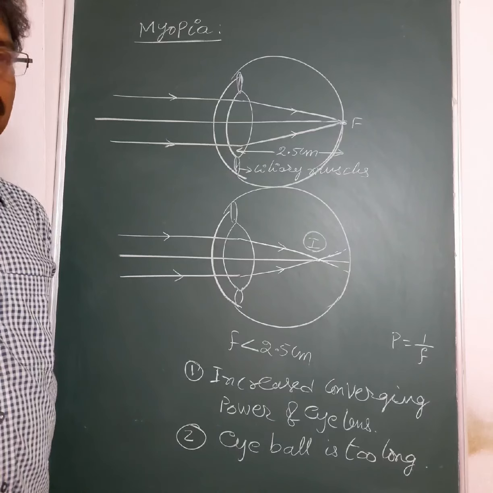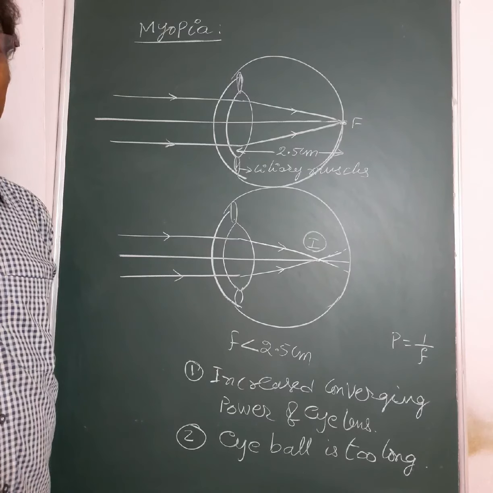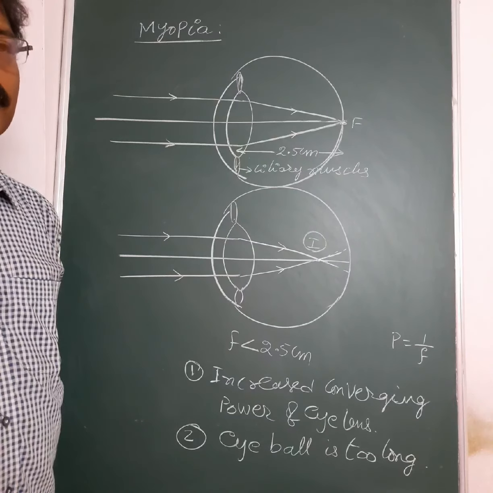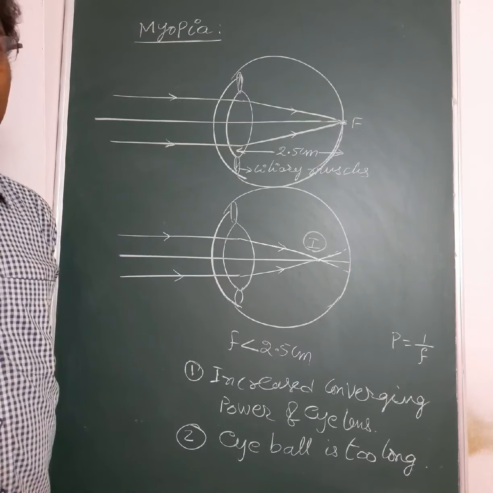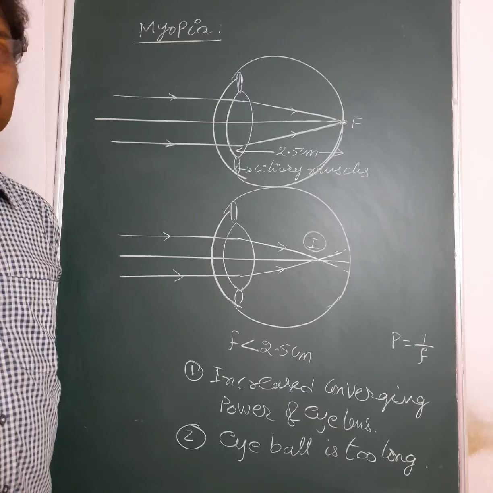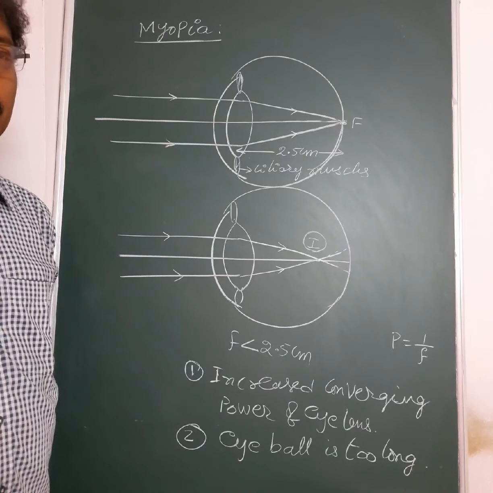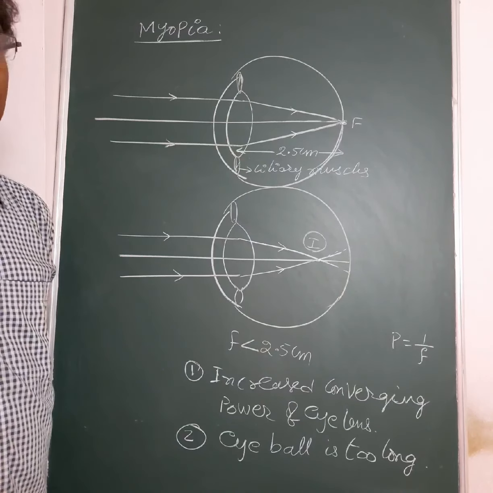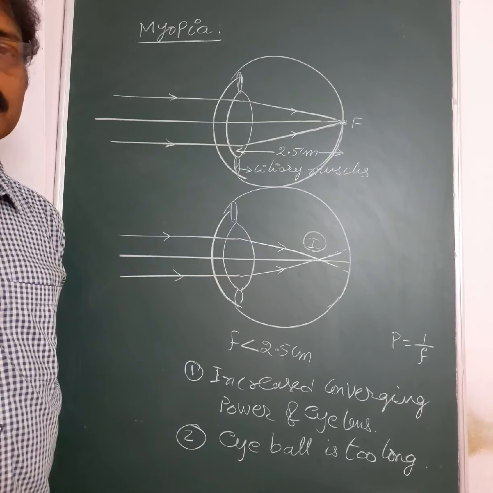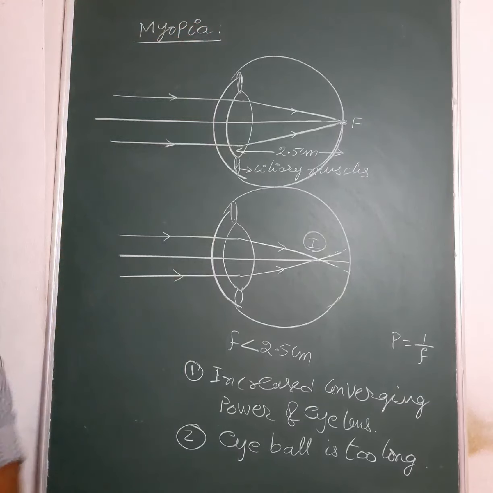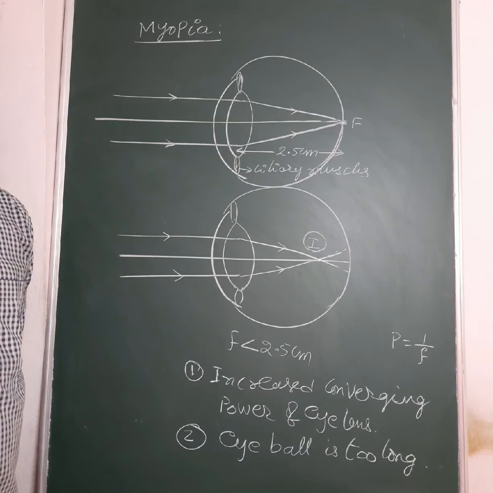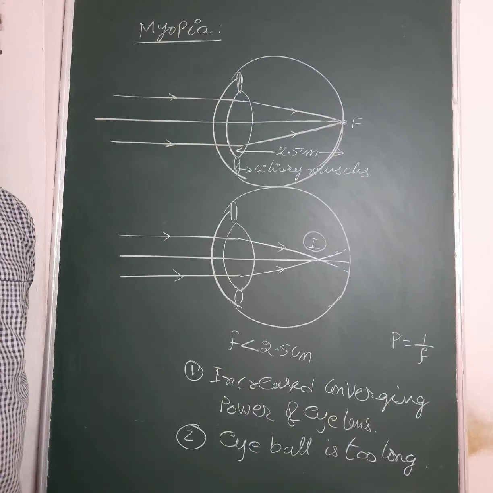Some other person can see objects clearly only up to 1 meter, and beyond 1 meter the vision is blurred. Then his far point is 1 meter, but not infinity. So for persons suffering with myopia, the far point is less than infinity.